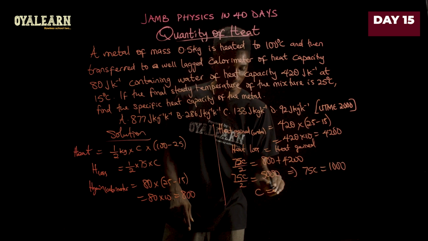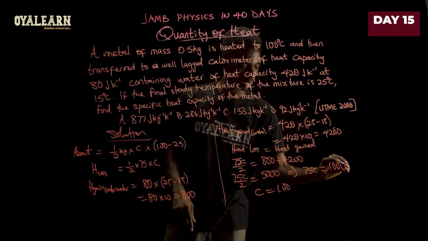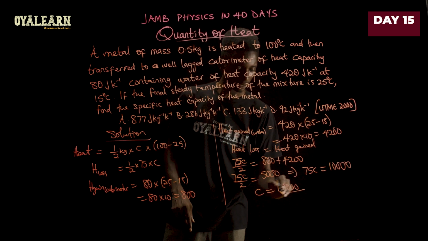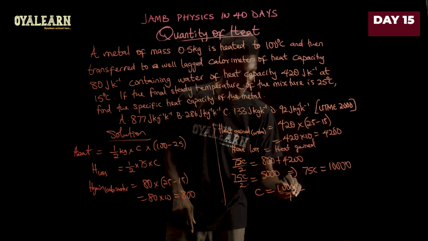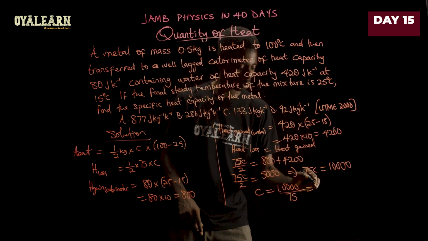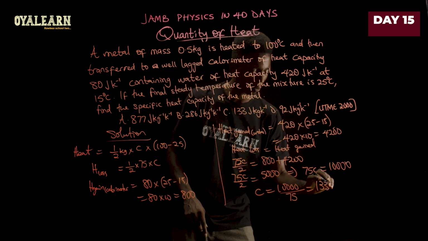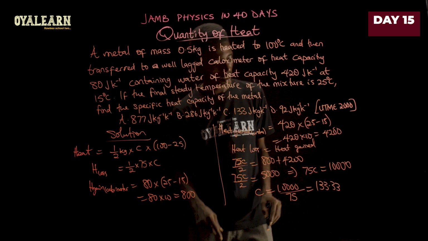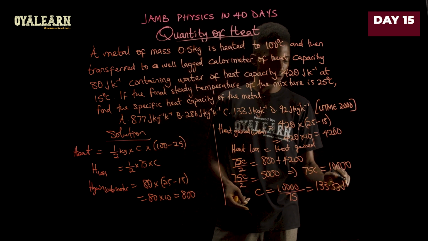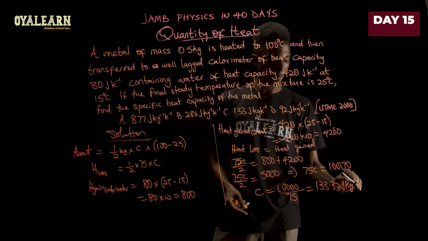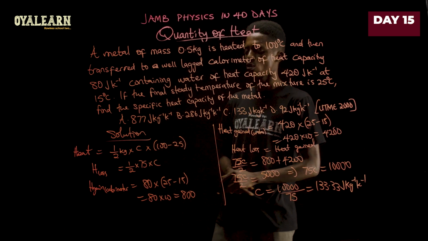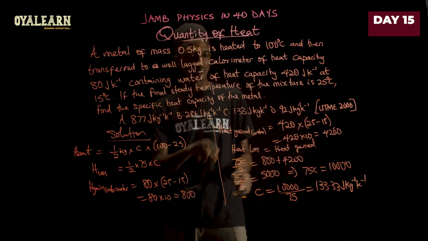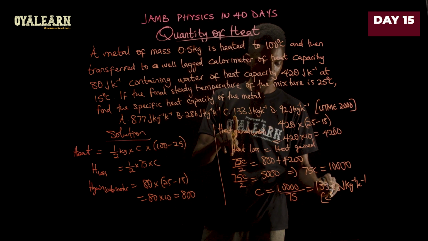So the specific capacity C will be 10,000 divided by 75, and that will give us 133.33, and specific capacity is in joules per kilogram per Kelvin. So the correct option here is option C.